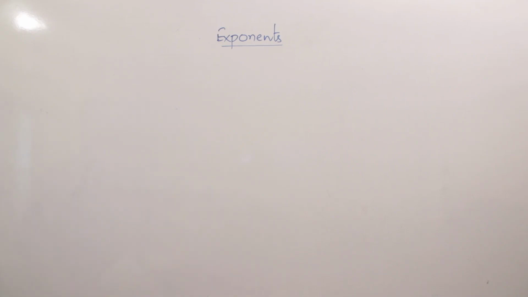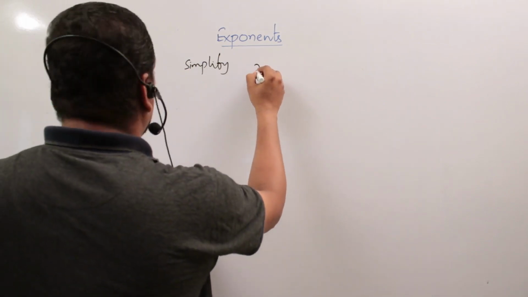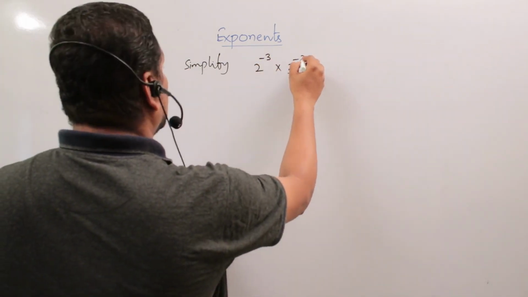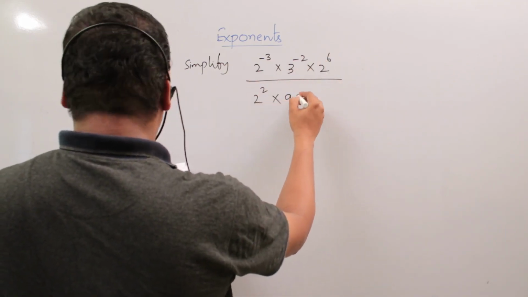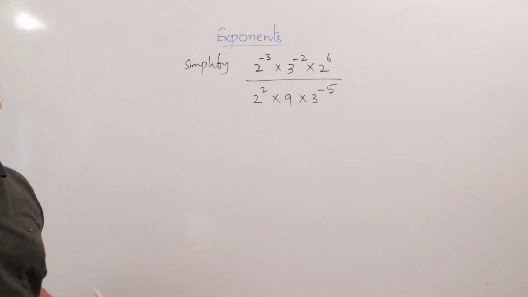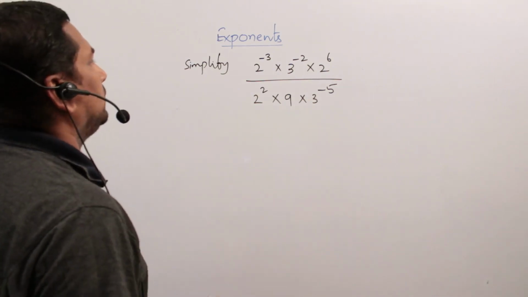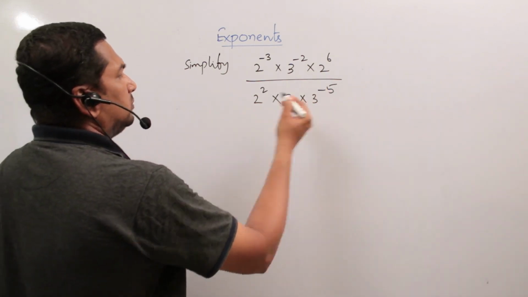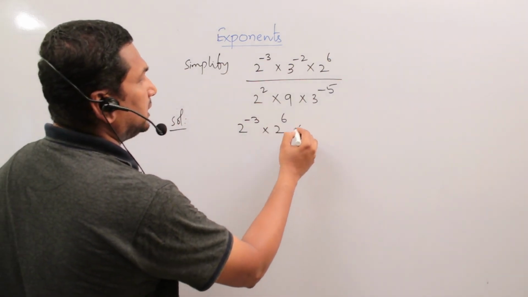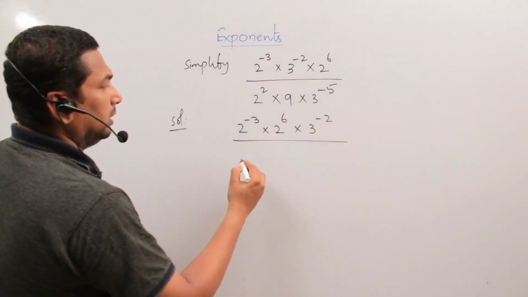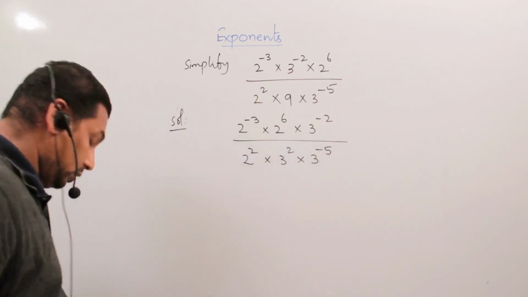Mainly simplify: 2 to the power of minus 3 times 3 to the power of minus 2 times 2 to the power of 6, by 2 to the power of 2 times 9 times 3 to the power of minus 5. So that we are going to simplify. So 2 to the power of minus 3 into 2 to the power of 6 into 3 to the power of minus 2, by 2 to the power of 2 into 3 to the power of 2 into 3 to the power of minus 5.